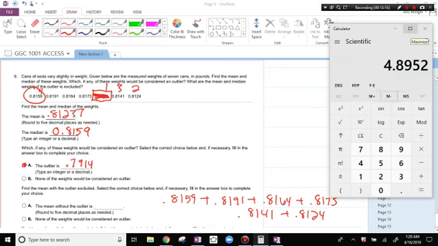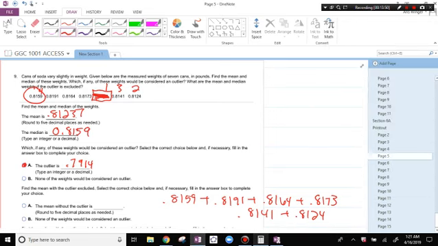All right, so this equals 4.8952 divided by 6 equals 0.815. How many decimal places? 5 decimal places. 0.81587. So you would just add them up and divide by 6.